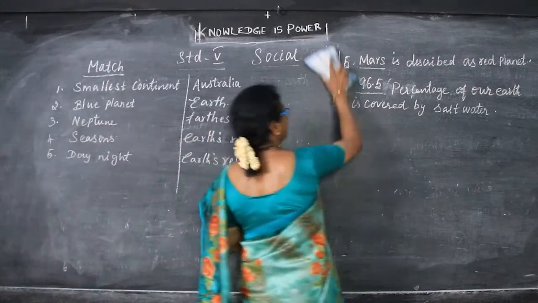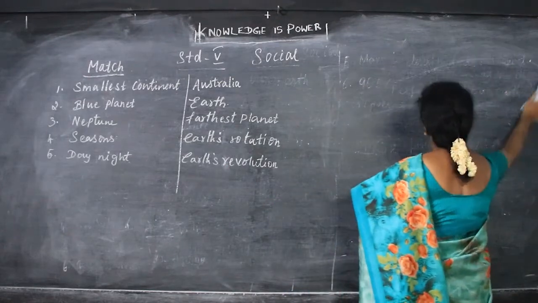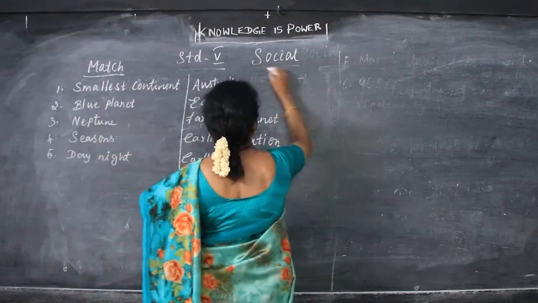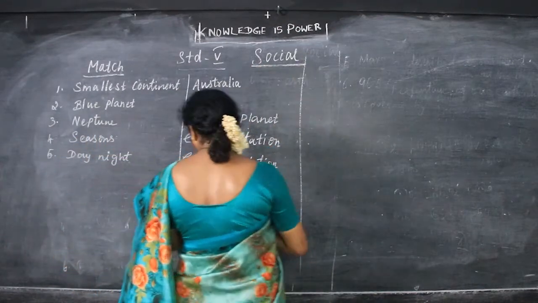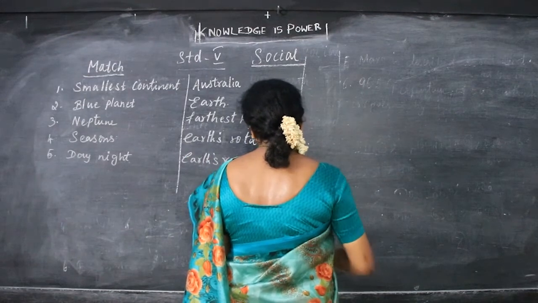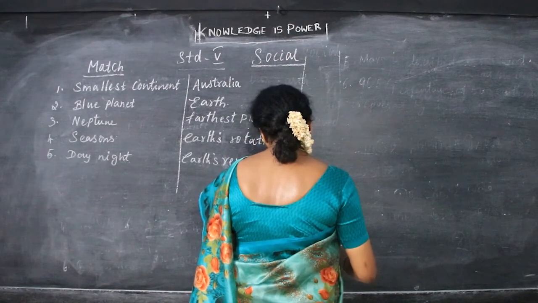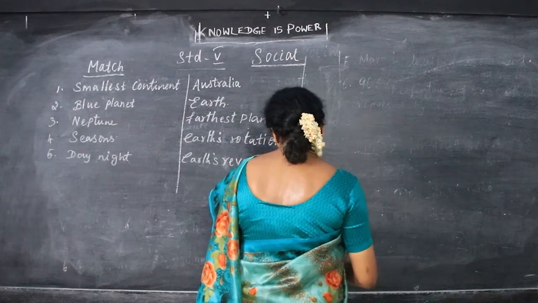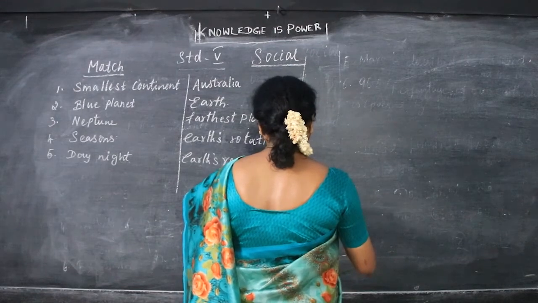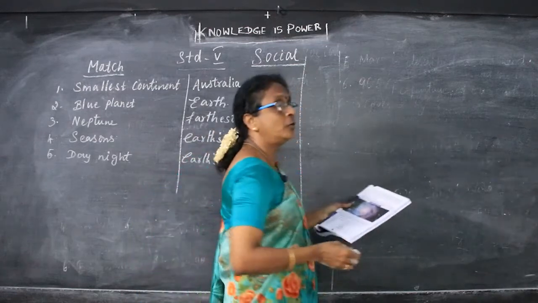Okay, now we will see what are the 8 planets and the 5 oceans. One by one we will see them. You know the name of the 8 planets? Name the planets. What are the planets you know? You have already known this. So, I will write again. What do you mean by the solar system?